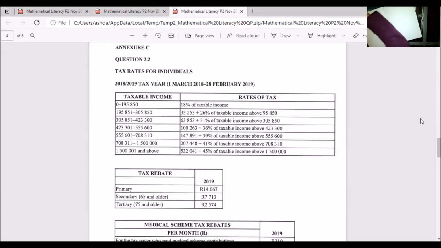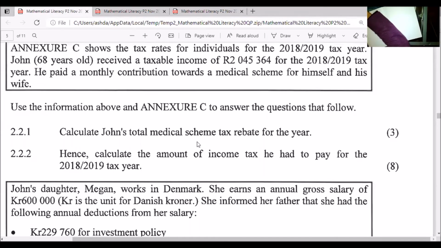So, what is this? Okay. So that is the annexure for the tax rate. So here is the question. Annexure C. Annexure C shows the tax rate for individuals for